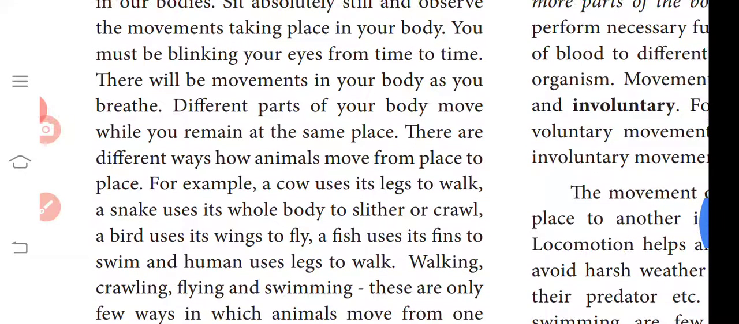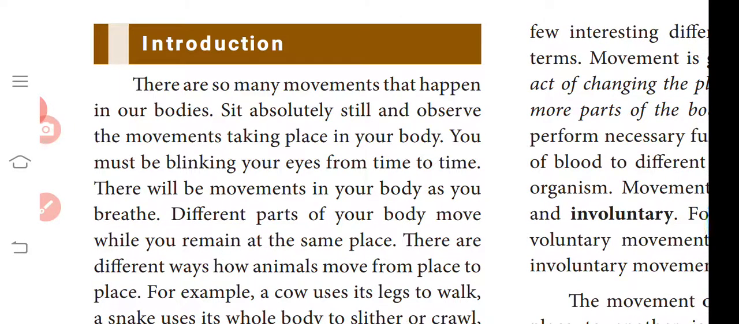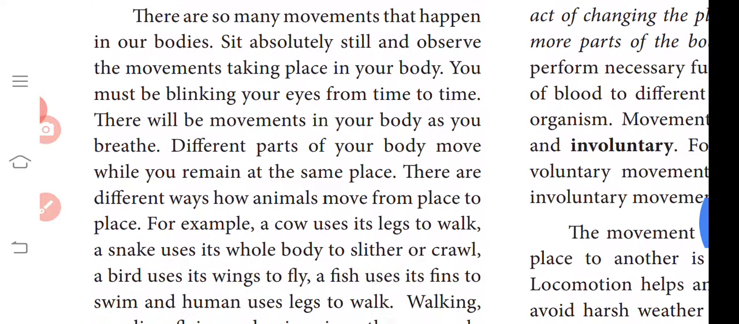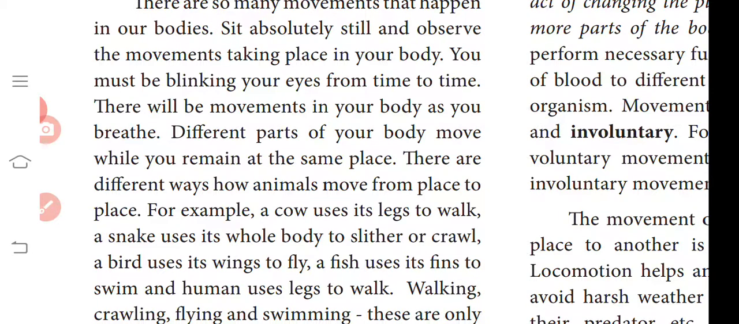Now we are discussing movement on land. How do animals move from one place to another? For this example, they use their legs for walking. At the same time, we discussed that fishes use their fins for swimming in the aquatic medium.